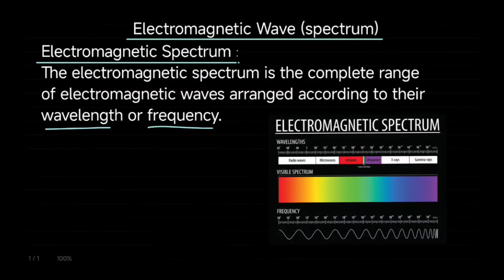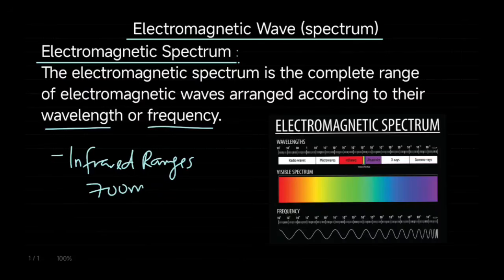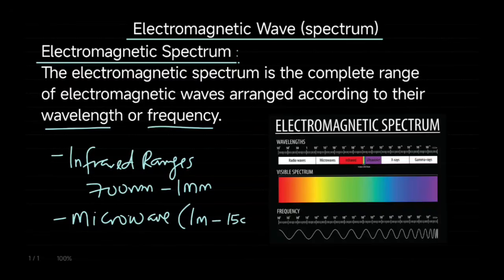So for example, the infrared radiation ranges from 700 nanometers to 1 millimeter. The microwave ranges from 1 meter to 15 centimeters.